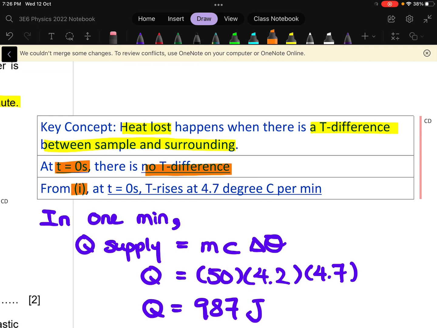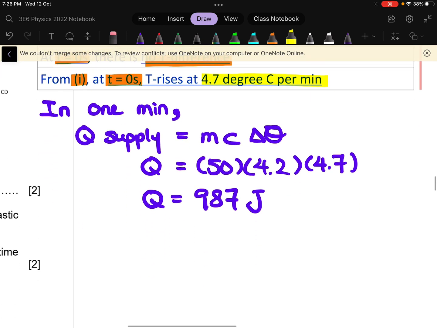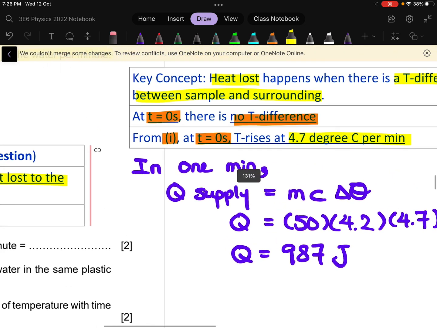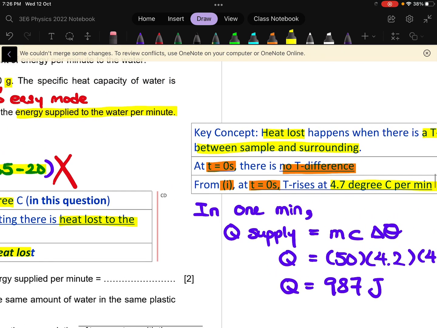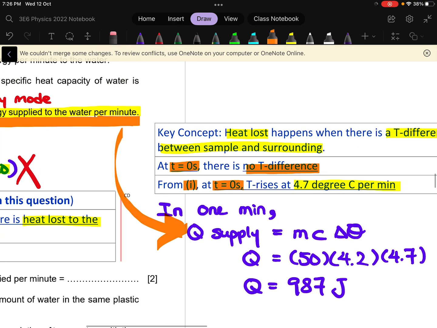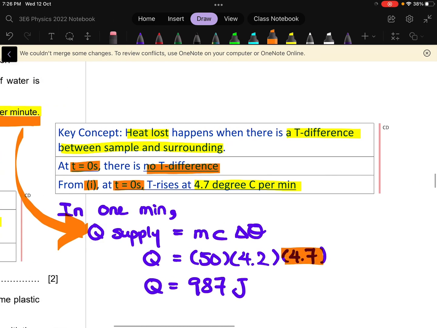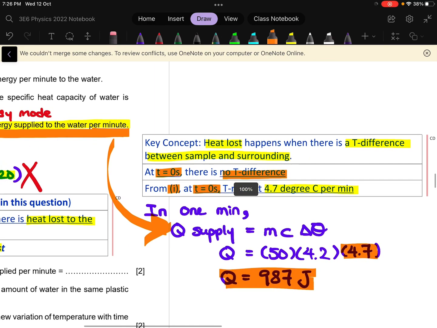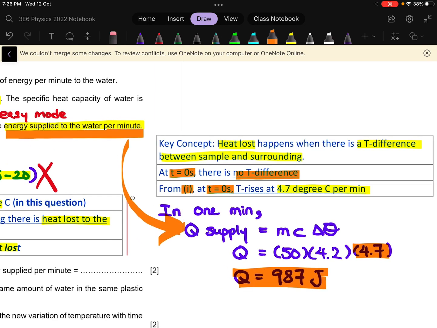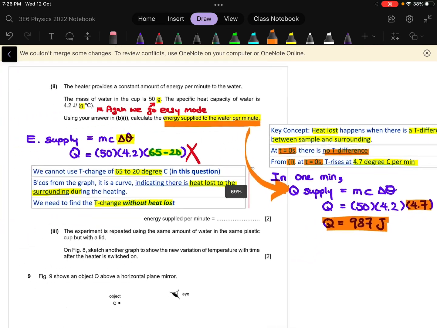And actually we know from part 1 that at time equals 0 the temperature is going to rise at a rate of 4.7 degrees Celsius per minute. So if you are finding the amount of energy supplied to water per minute, then you can sub in the amount of temperature rise per minute, and this Q that you find will be the amount of energy supplied to water per minute, right?